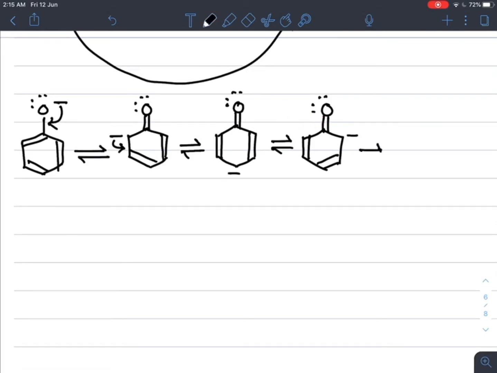We get the last resonating structure, where oxygen carries the negative charge, singly bonded with the benzene ring with alternate double and single bonds.